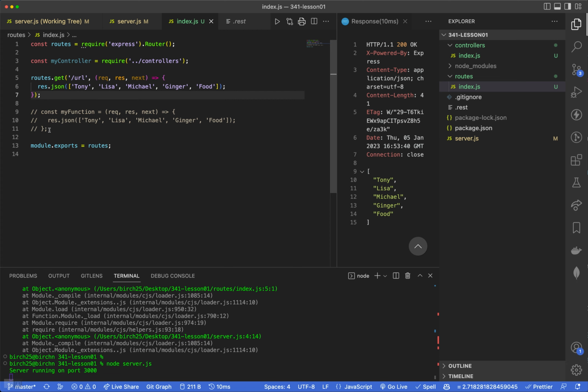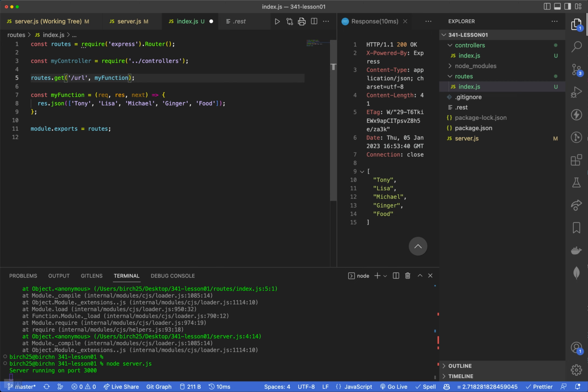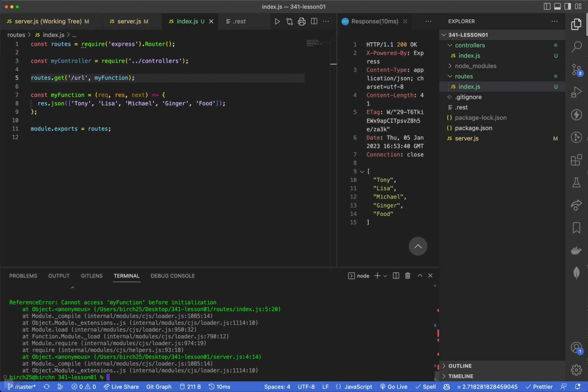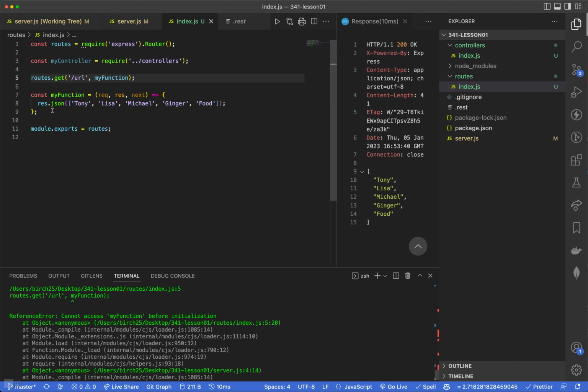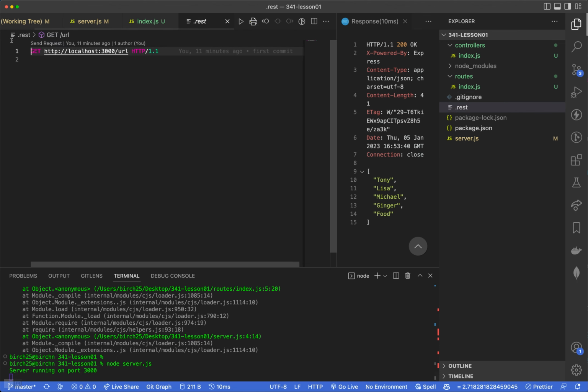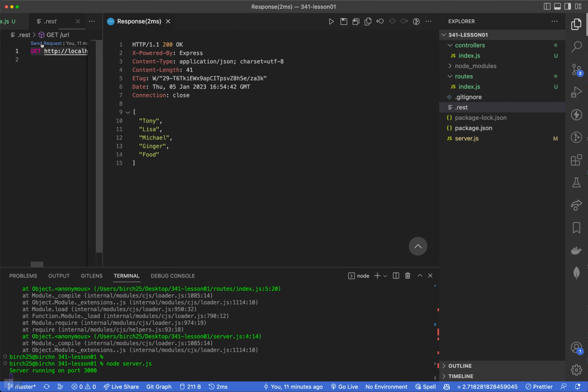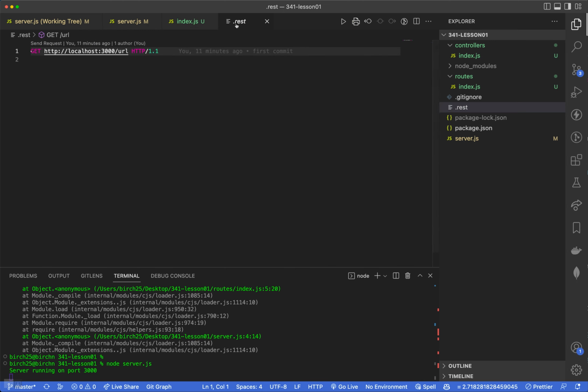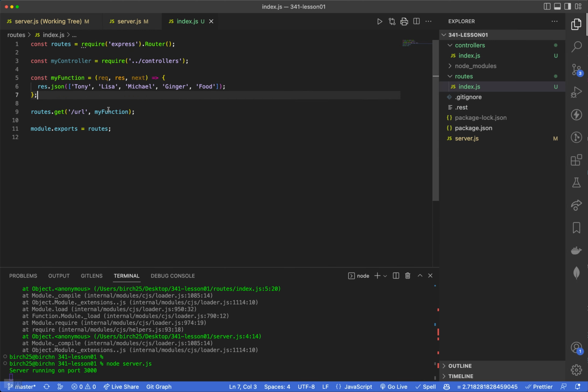Now, what I was going to show you though right here, this is a named function called my function. And if I wanted to, instead of calling an anonymous function right here when that URL is hit, I could just call my function, just like that. Let's see if this works. I'll save that and I'll stop this, rerun it. And let's move that up a little bit. Oops. Okay, let's see if this works. So node server, it's running, no errors, and I hit send request and it's running it just fine. Okay, so it works great using this named function instead.